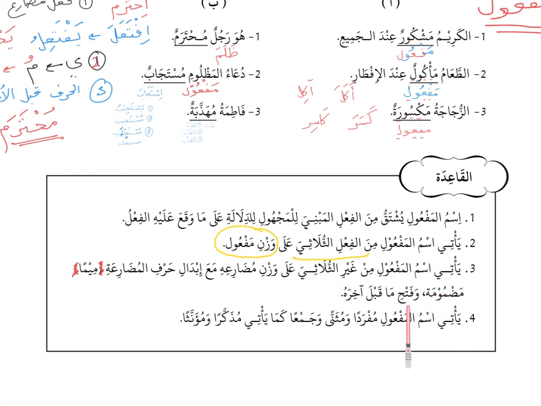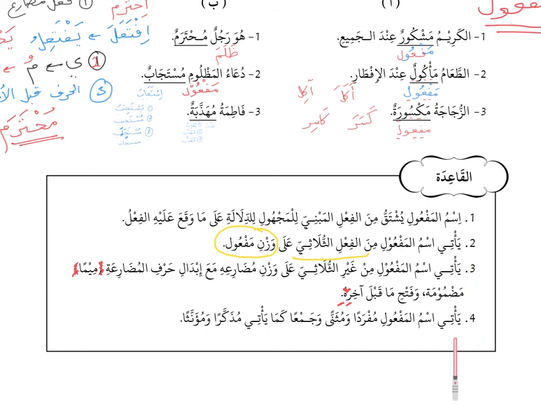And the third step, wa fathi ma qabla akhirihi. Please excuse me, this should be akhirihi. Wa fathi ma qabla akhirihi, and you must make sure that the second last letter, the one before the last letter, has a fathah. All right, so that is the second method as we have seen just now. So 2 and 3 are very important.